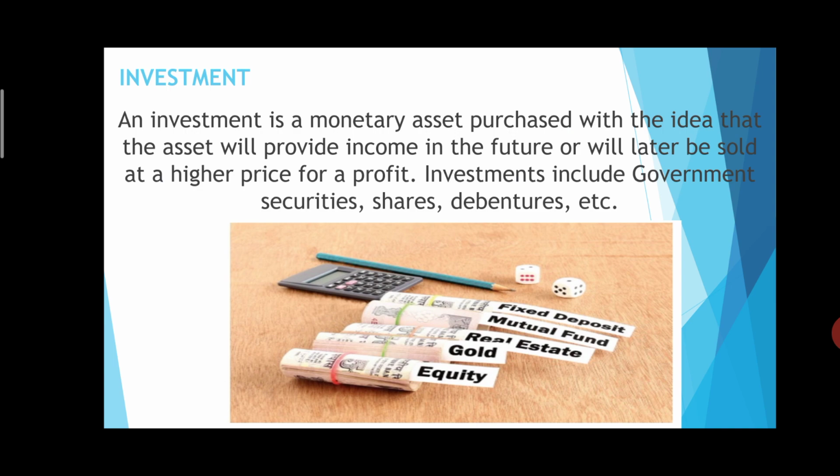When the number of investments is very large, the companies are going to invest their money in so many things, correct? So if the investment is very large, the auditor should ask for a schedule of investment held by the client containing various particulars like the name of the security. The company is going to invest its money in some shares and securities. Here the auditor will ask for the names of such securities, the date of purchase of the security, and the nominal value. Nominal value is nothing but how much you have invested in that particular security, then the cost price of the security, and the market price of the security.